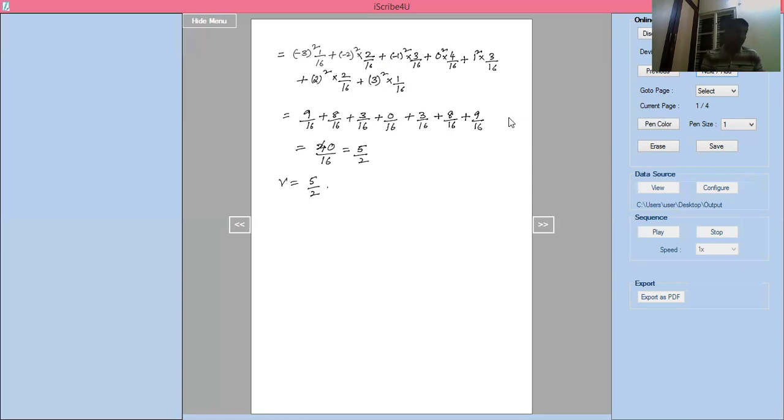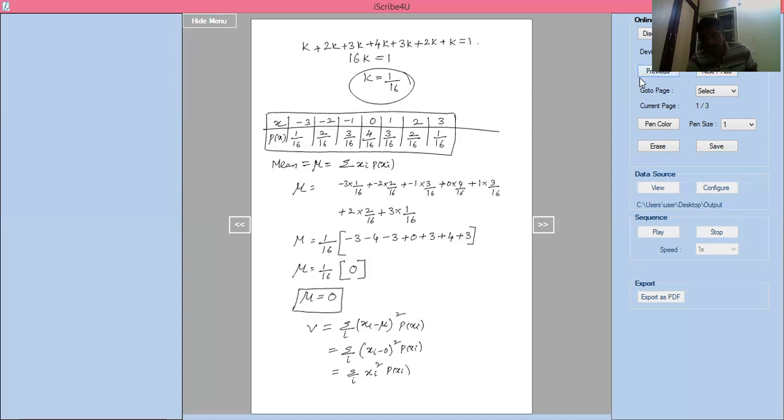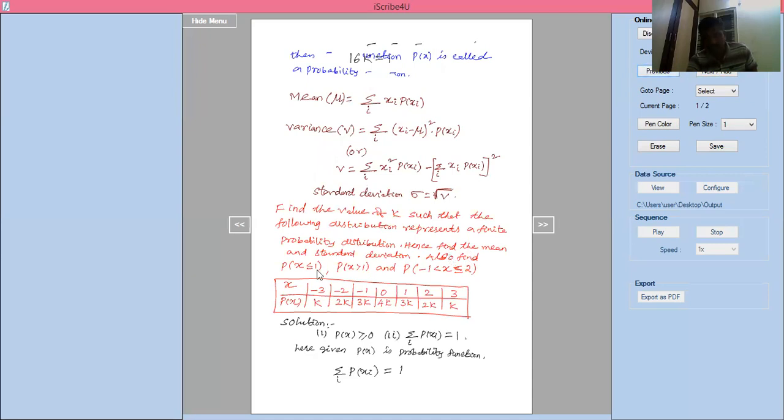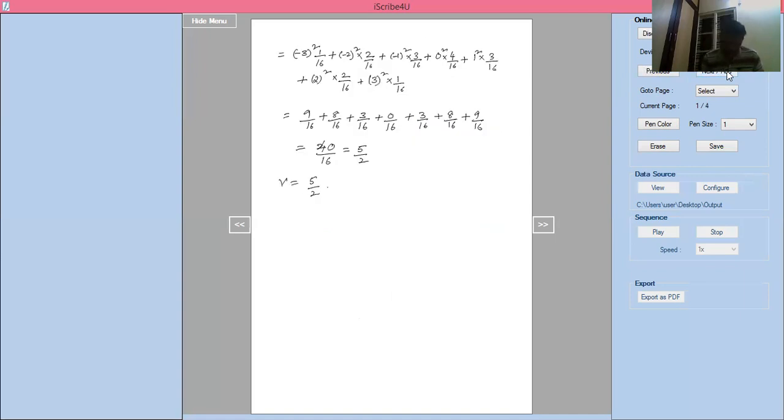Now in the question they have asked for variance and standard deviation, so you have to find them. If you want to find standard deviation, first we have to find the mean. This is the variance V, equal to 5 by 2. Standard deviation is nothing but the square root of variance, root of V. So that is root of 5 by 2, square root of 5 by 2. This is the standard deviation.